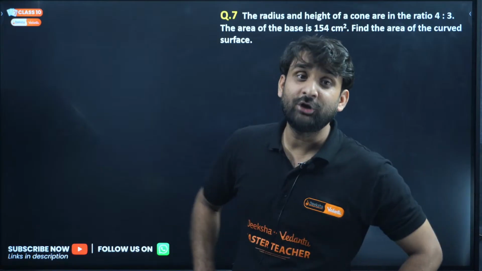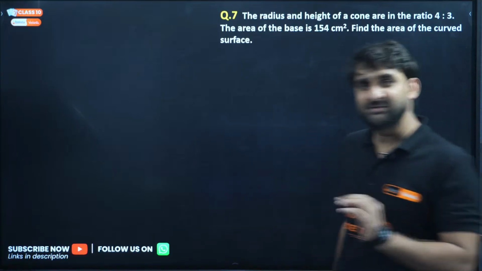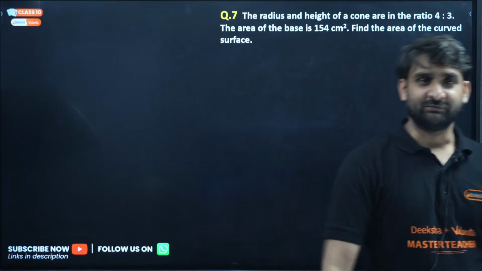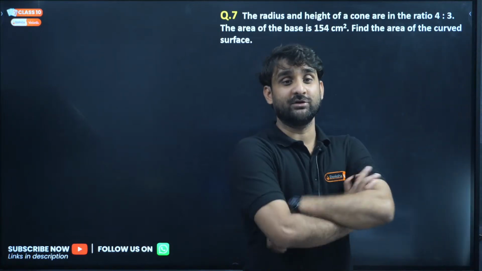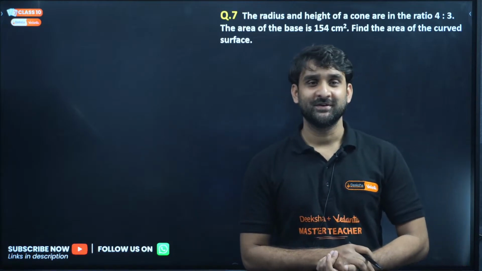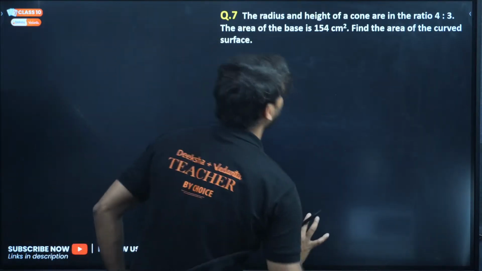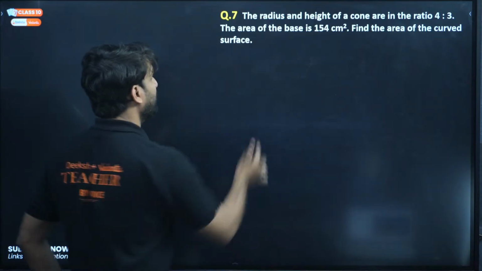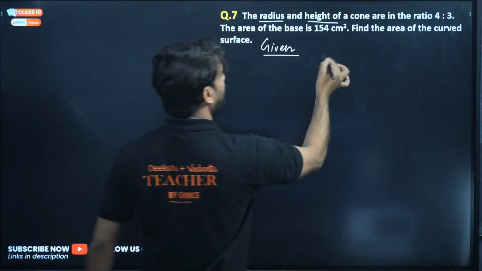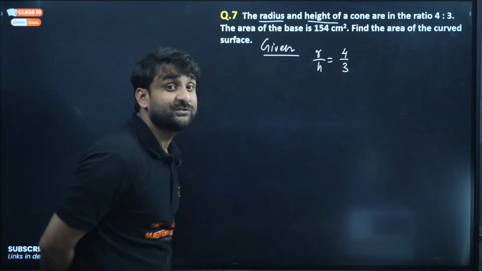Question number 7. The radius and height of a cone are in the ratio 4:3. The area of the base is given to you. Find the area of the curved surface. Logical question, very conceptual question, my dear champions. Try this question. What is given here? The radius and height of a cone, so r by h is equal to 4:3. This is given to you.